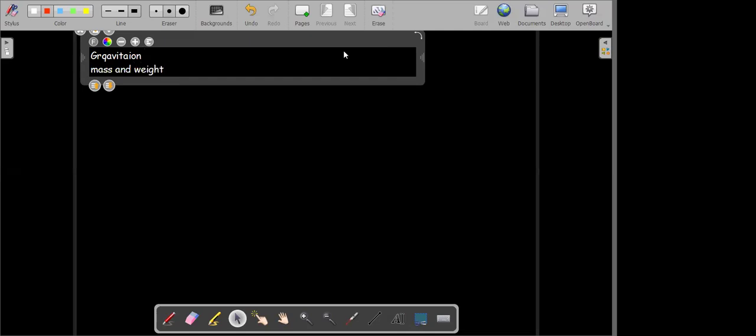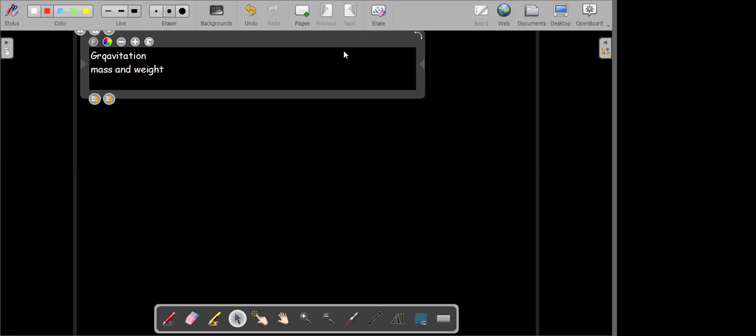Gravitation. See what we mean by mass. The mass of a body means the content of matter of a body. The amount of matter contained in a body is called its mass. The amount of matter that is contained in the body, that we call the mass.